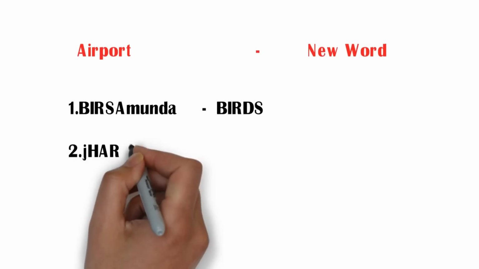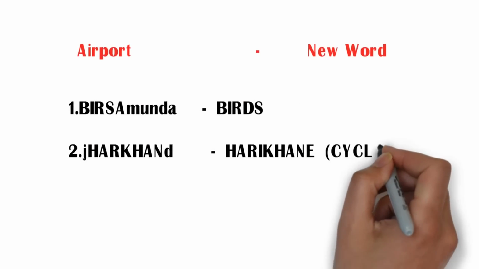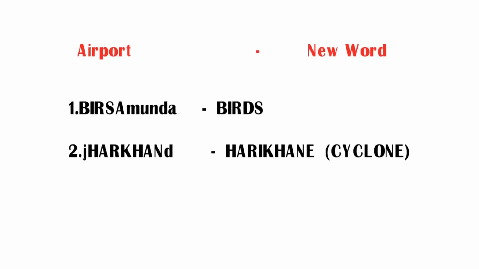The name of the airport is Birsa Munda. It is in Jharkhand. But how to remember the name of the airport and its state, Jharkhand? Let us see the trick.